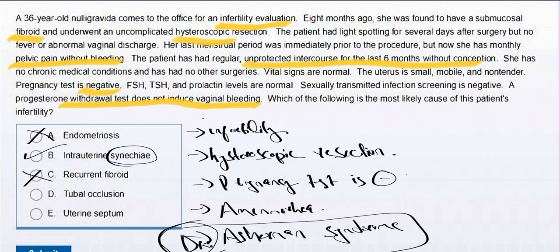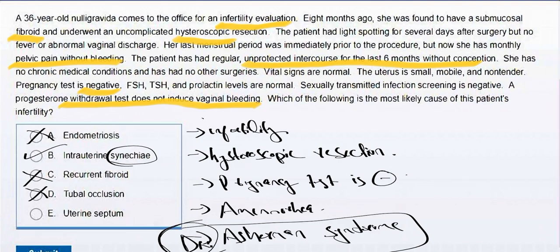Coming to the incorrect ones, endometriosis. Endometriosis causes infertility but is not associated with amenorrhea. Choice C, recurrent fibroid. So this patient has had fibroid. A recurrent fibroid will cause regular heavy menses rather than amenorrhea, making this diagnosis unlikely. Choice D, tubal occlusion.